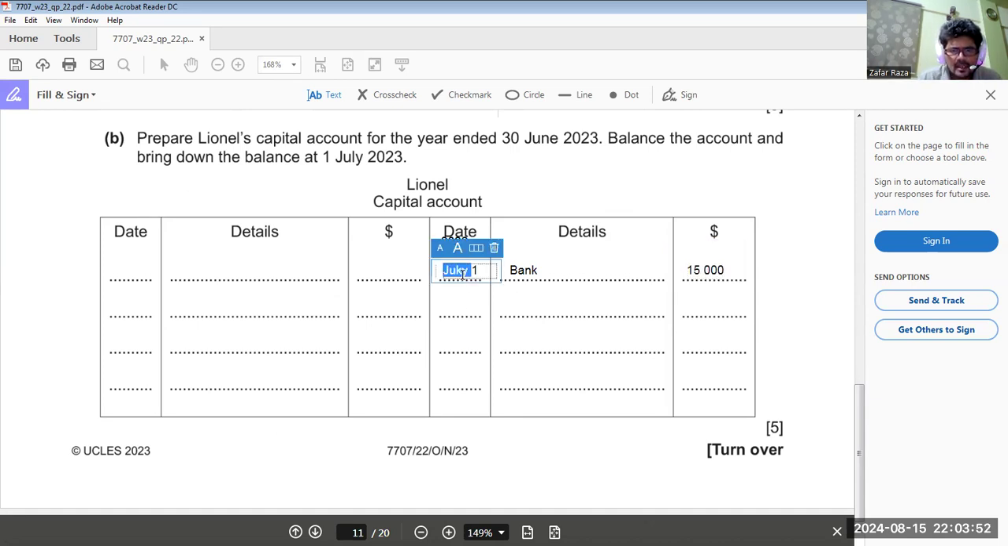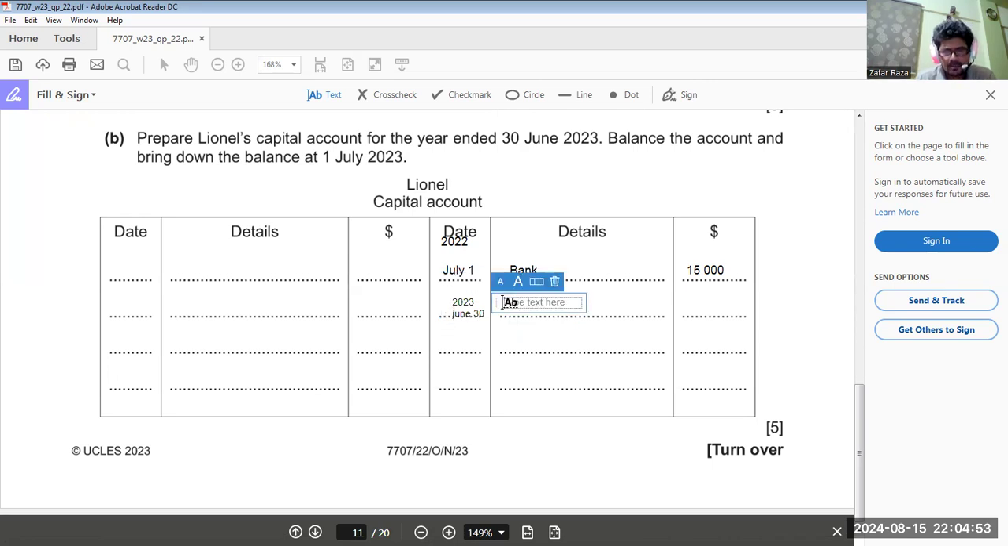Okay. And this is July. Again, this amount is going to be credited on June 30, 2023. Okay, 2023, June 30.